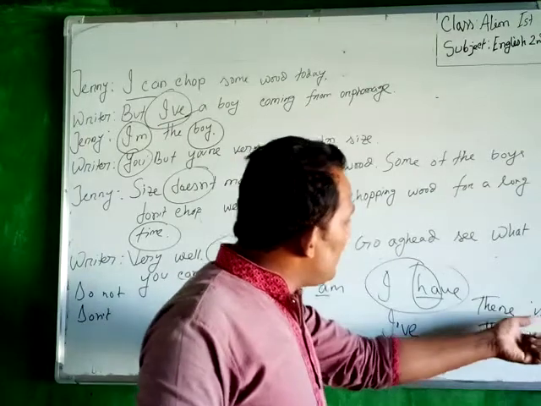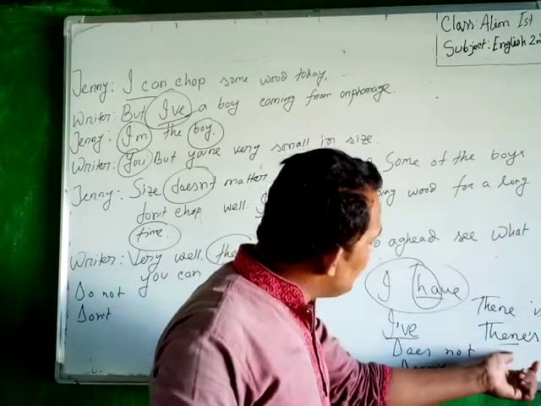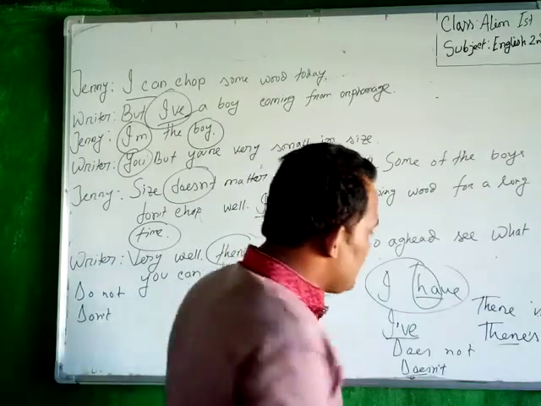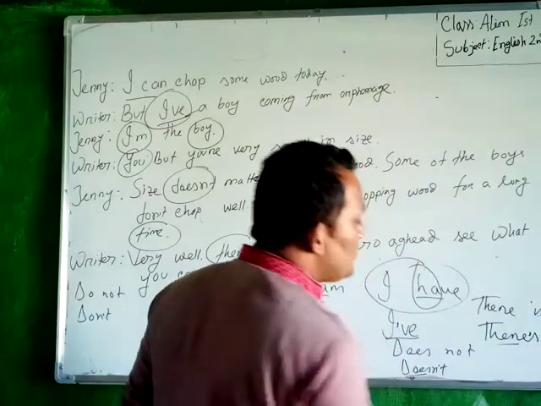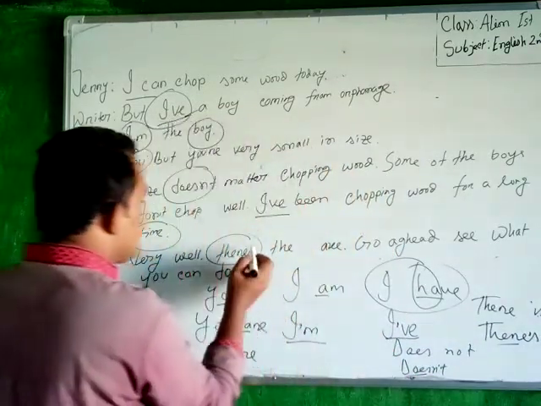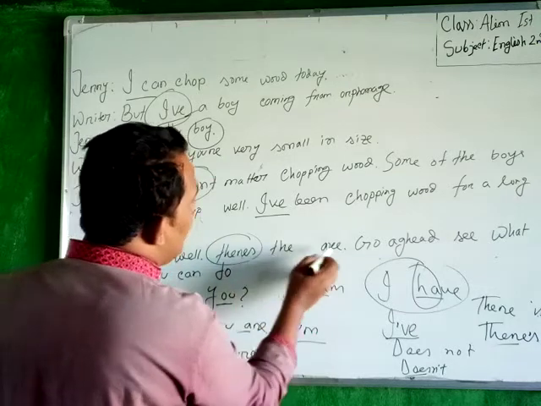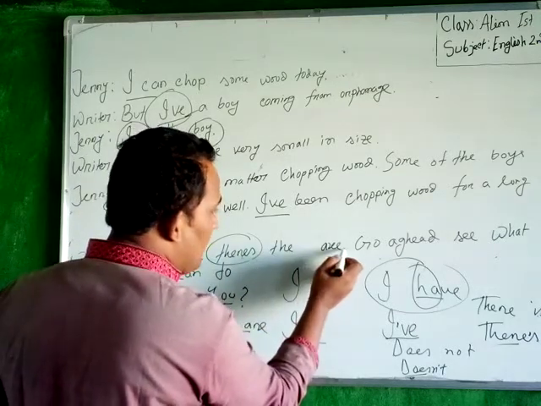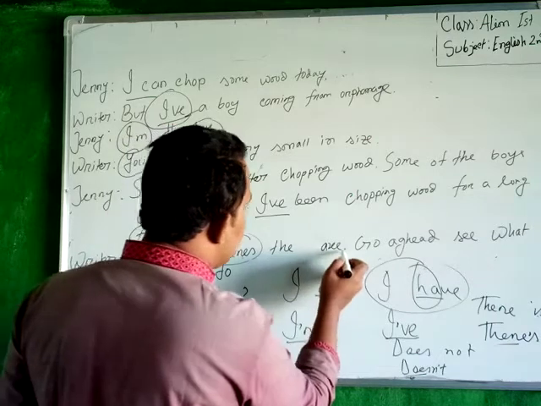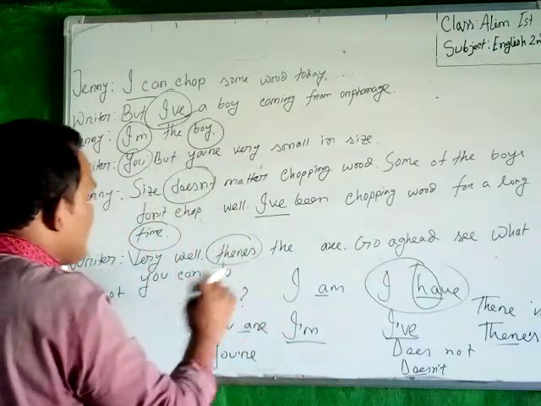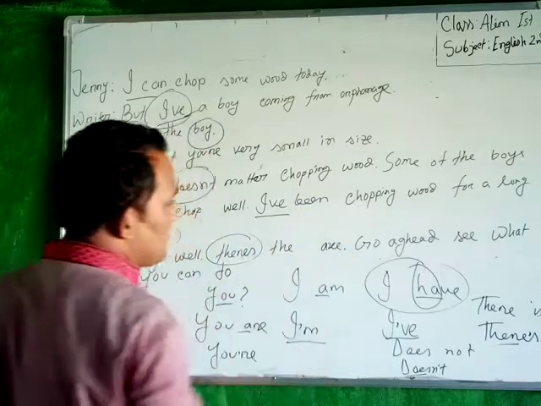Every letter of there is has come here except i. So I is missing, and I have to put an apostrophe here. Okay, the word is finished, which means the sentence is finished, so you have to put a full stop here.